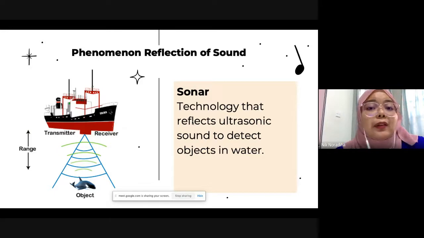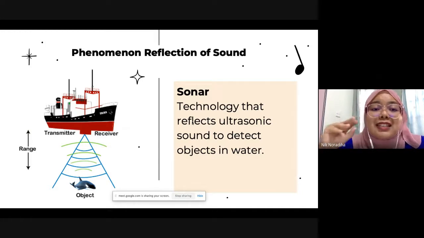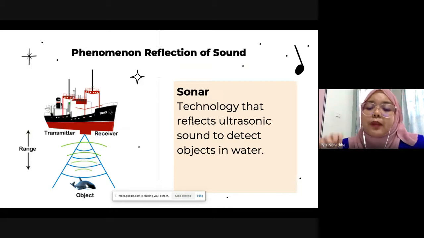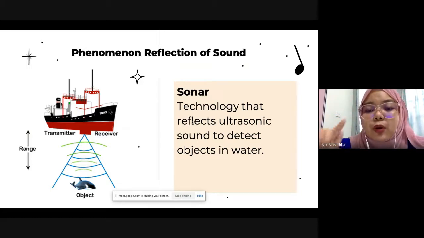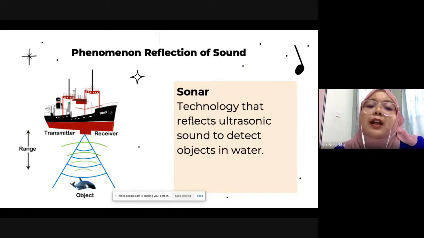So, what is sonar? Sonar is a technology that reflects the ultrasound just now. Ultrasound is a sound wave. So when the sound wave is reflected, we call it sonar. So what is the function of sonar? To reflect the ultrasonic sound.